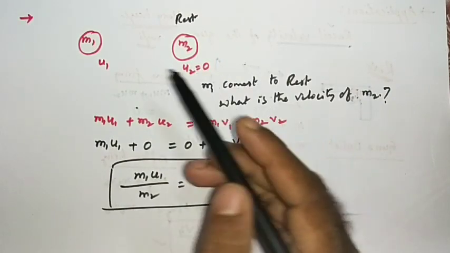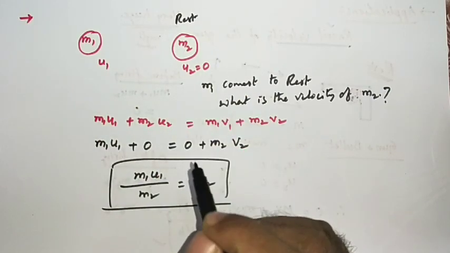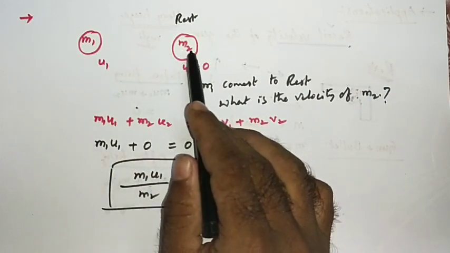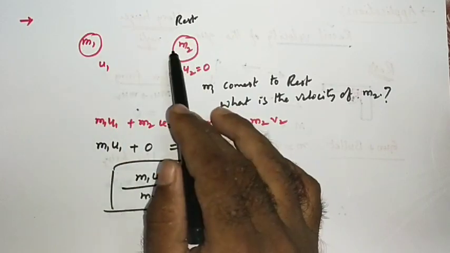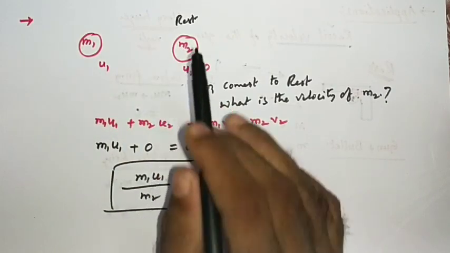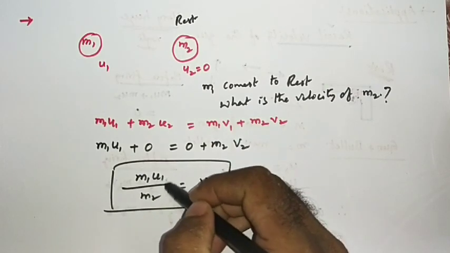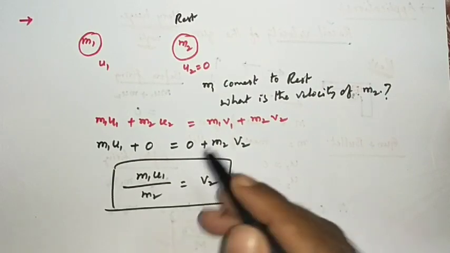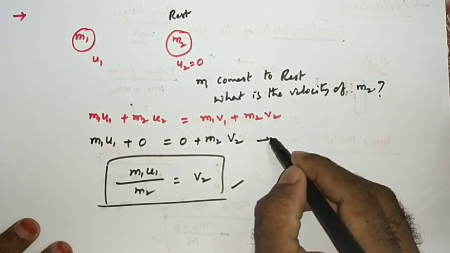Here the total momentum is transferred to the second body. In this situation, the total momentum of the first body is transferred to the second body, so the first body comes to rest and the second body moves with a velocity v2, which is equal to m1 u1 by m2. Clear, sir? So in this way you can apply it in many situations. Now let us see one more important thing.